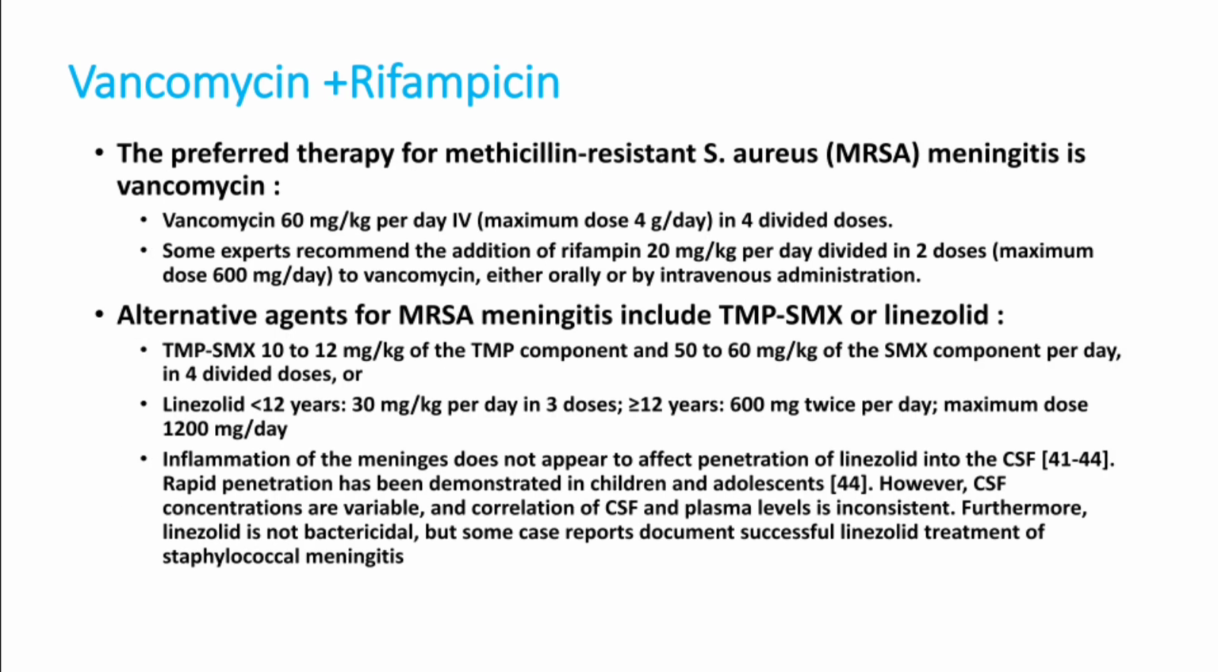The drug of choice here is vancomycin plus rifampicin. Linezolid is a good drug, but when the platelet count is low, we may not use linezolid, and it is not the first line drug for meningitis. It is vancomycin plus rifampicin. Vancomycin dose is 60 milligram per kg per day IV, maximum dose is 4 gram per day, in 4 divided doses. So that is the dose. You have to add rifampicin to the regimen. So that is the choice in this patient.